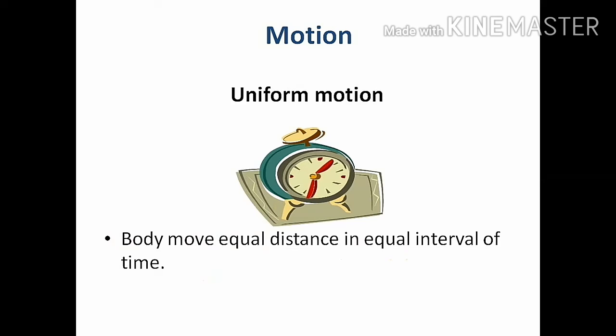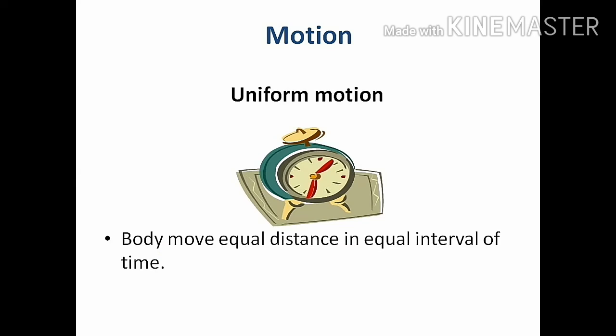We know that in 1 hour, the minute hand of the clock will again come back to the same place. If it starts from 12, after 1 hour the minute hand will come to 12 again. At that time we say that yes, it has covered 60 minutes. So it moves equal distance in equal intervals of time, and the interval of time is 1 hour.